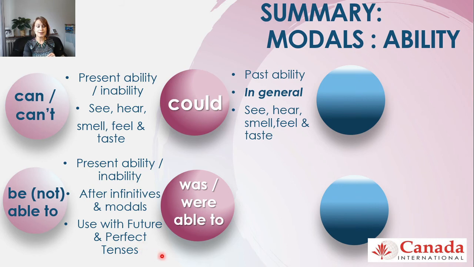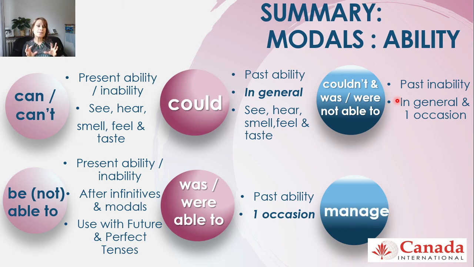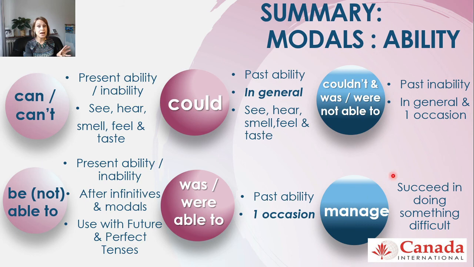Now, was, were, be able to is the past ability, but for one particular occasion. And couldn't or was, were not be able to is going to be the past inability for both in general terms and for one specific occasion. In manage, we're going to be using manage when you have succeeded in doing something quite difficult. This is a brief summary of modal verbs for ability.